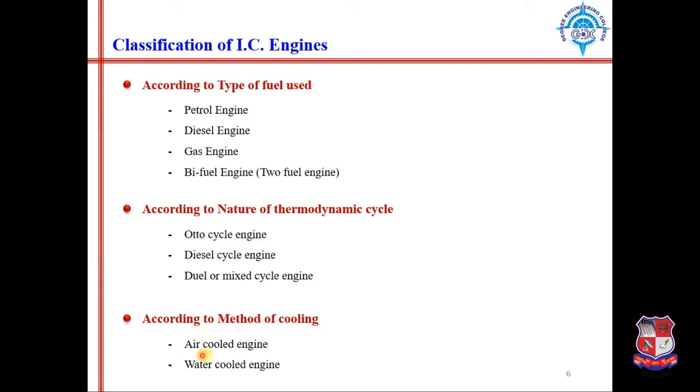Okay, so engines present in bikes can be considered as air cooled engines, whereas in heavy vehicles like cars and trucks, water cooled engines are used. We are circulating water around engines because they generate more heat, so that heat should be dissipated from the engine in order to save the operation of the engine. So at that time water cooled engine is used.